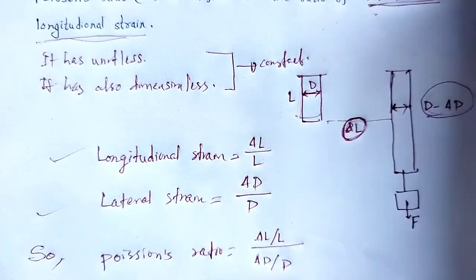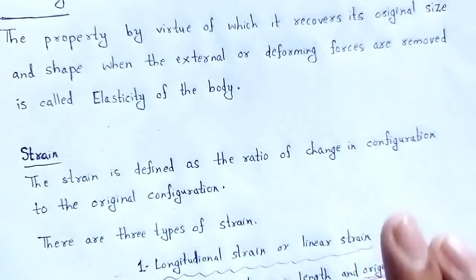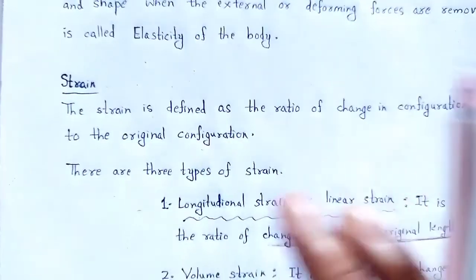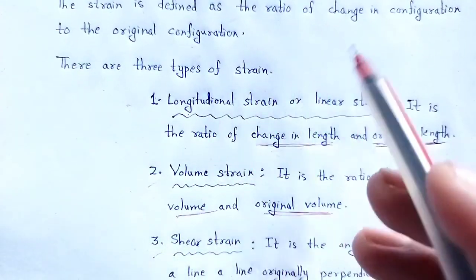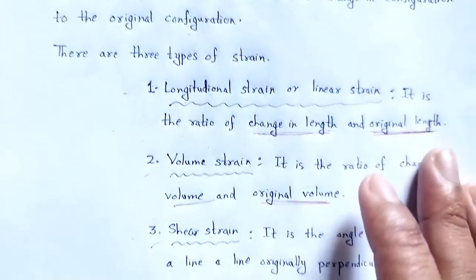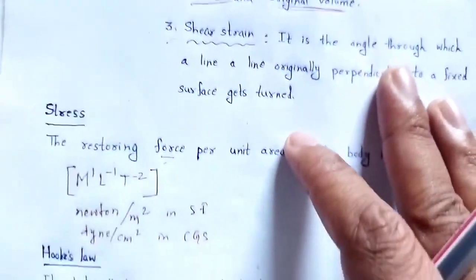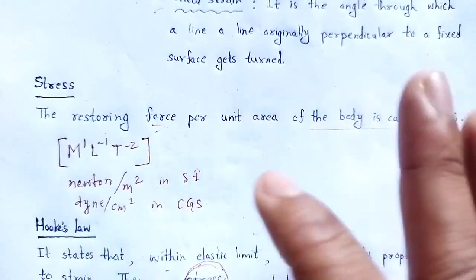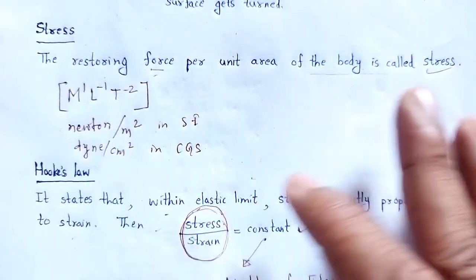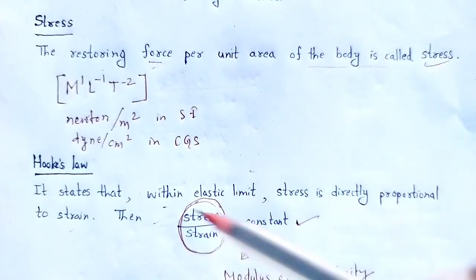So with the help of this video lecture we understood what elasticity is, strain, three types of strain: longitudinal or linear strain, volume strain, and shear strain, and stress, its dimension and unit, and Hooke's law.